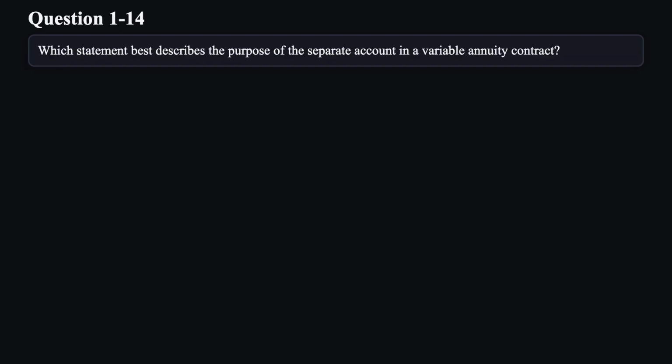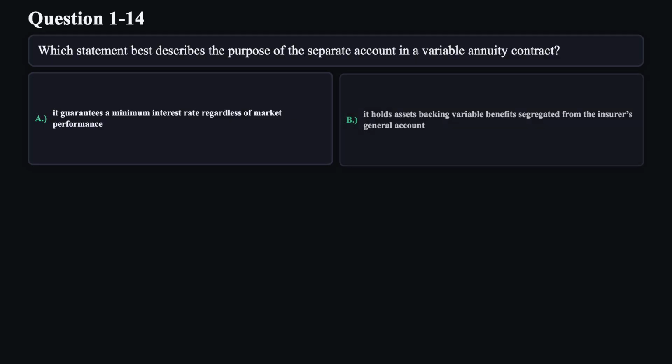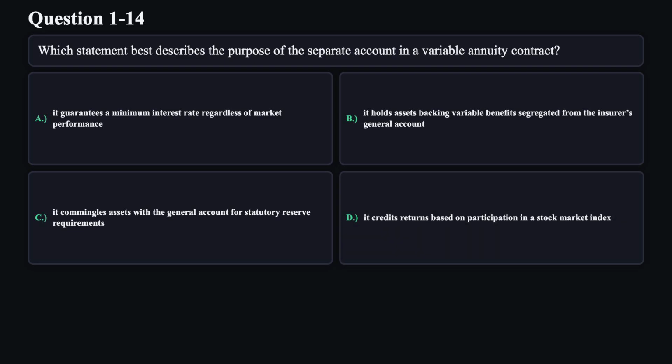Question 14. Which statement best describes the purpose of the separate account in a variable annuity contract? A. It guarantees a minimum interest rate regardless of market performance. B. It holds assets backing variable benefits segregated from the insurer's general account. C. It commingles assets with the general account for its statutory reserve requirements. D. It credits returns based on participation in a stock market index.